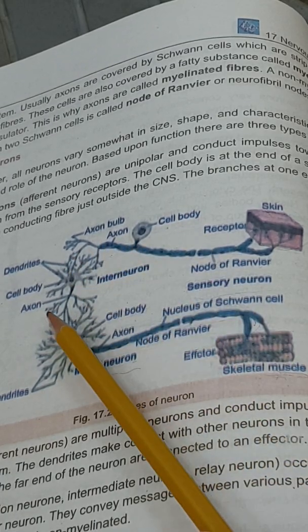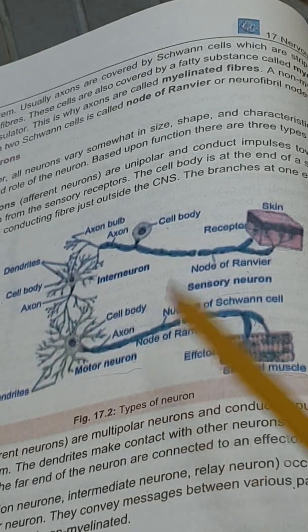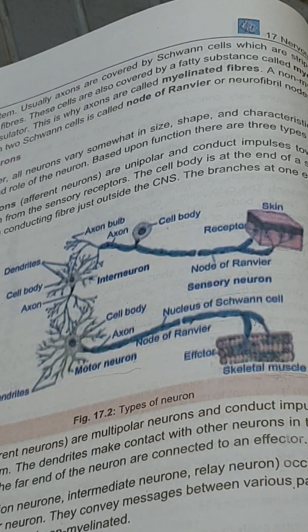So these three types of neuron, sensory neuron, interneuron, and motor neuron, work together in coordination.